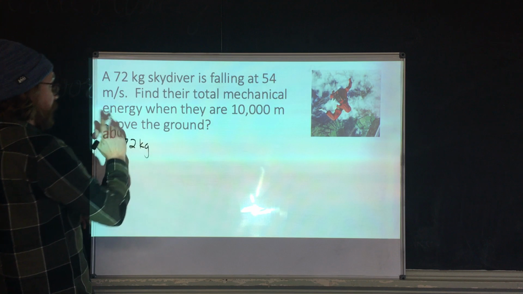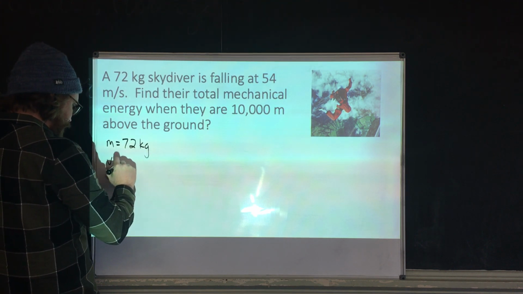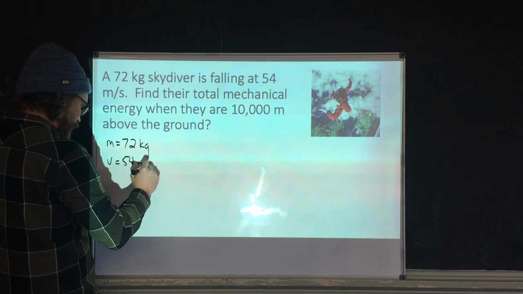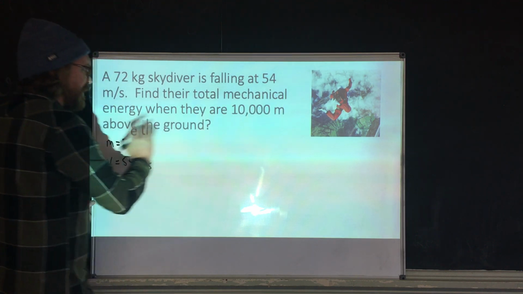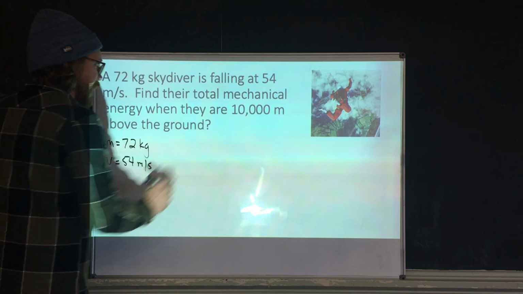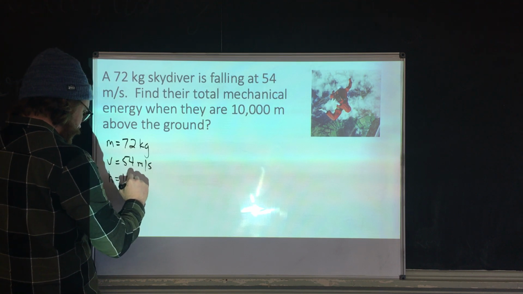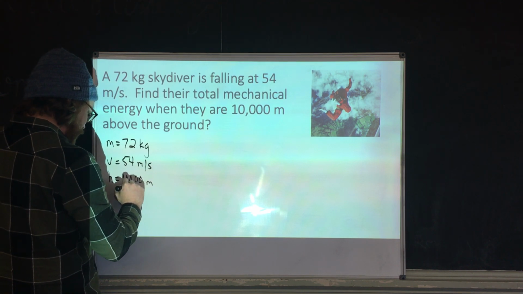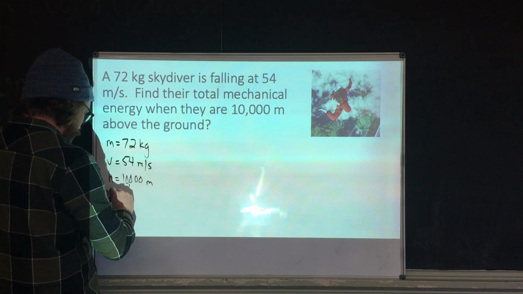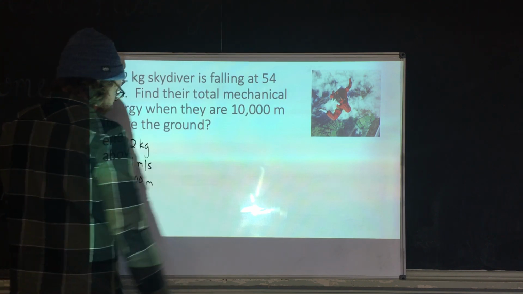We're falling at 54 meters per second. Velocity is 54 meters per second. Find their total mechanical energy when they are 10,000 meters above the ground. So I know our height is 10,000 meters, and we're looking for the total mechanical energy.